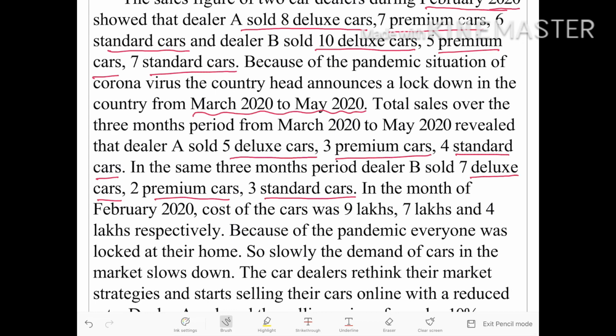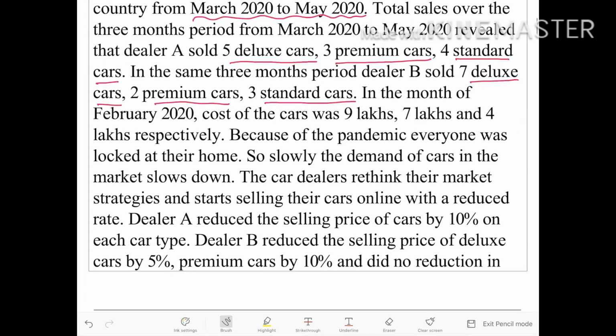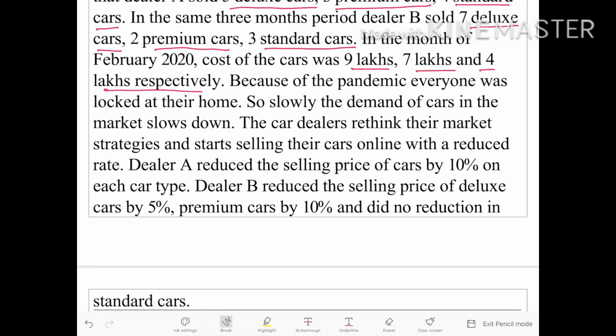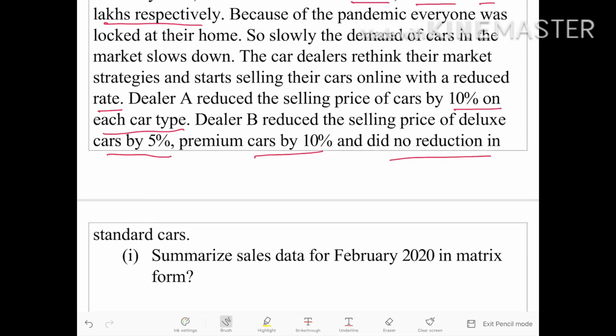In the month of February, the cost of the cars was 9 lakhs, 7 lakhs and 4 lakhs respectively. Because of the pandemic, everyone was locked at their homes, so slowly the demand for cars in the market slowed down. The car dealers rethought their market strategy and started selling their cars at a reduced rate. Dealer A reduced the selling price by 10% on each car type, and dealer B reduced the selling price of deluxe cars by 5%, premium cars by 10% and did not reduce the price of standard cars.